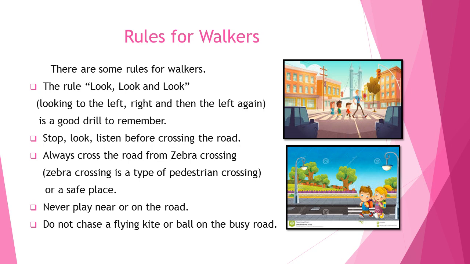The next one is always cross the road from zebra crossing. Zebra crossing is a type of pedestrian crossing or a safe place. As you can see in the first picture, there are white and black strips and that denotes a zebra. So these are drawn for the walker when anybody has to walk on the road, and they must use the zebra crossing.